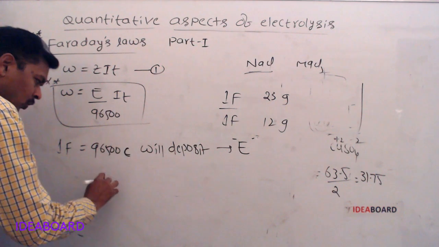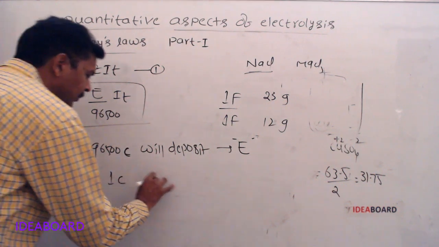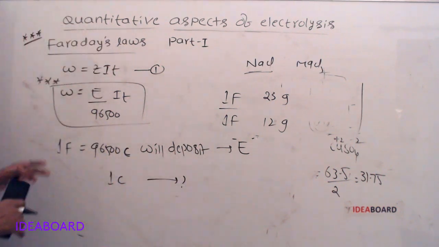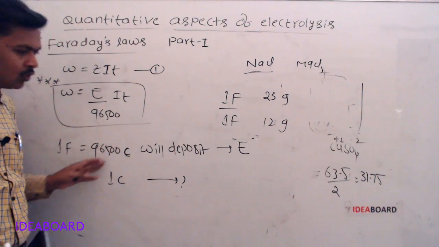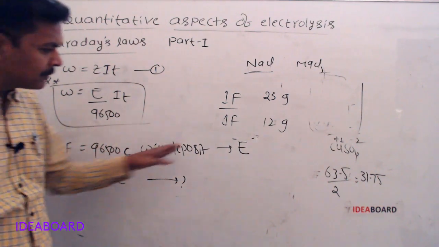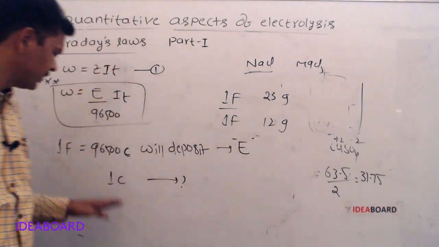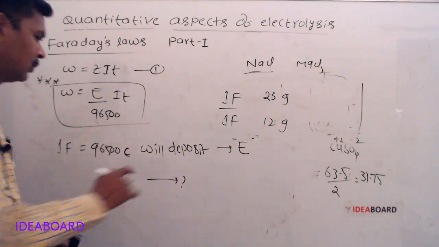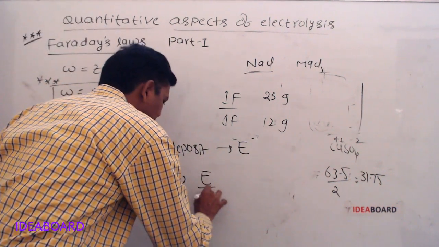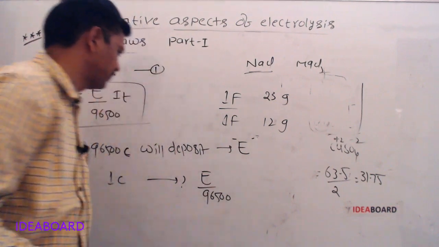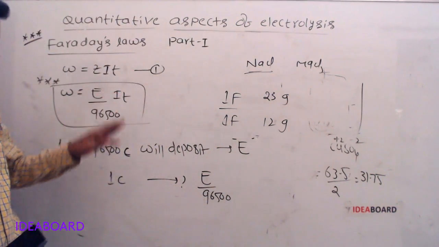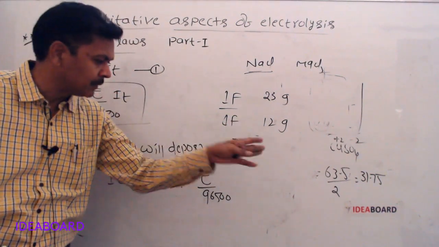1 Faraday means this many coulombs. Then 1 coulomb will deposit how much of the substance? 96,500 coulombs can deposit E amount of substance.